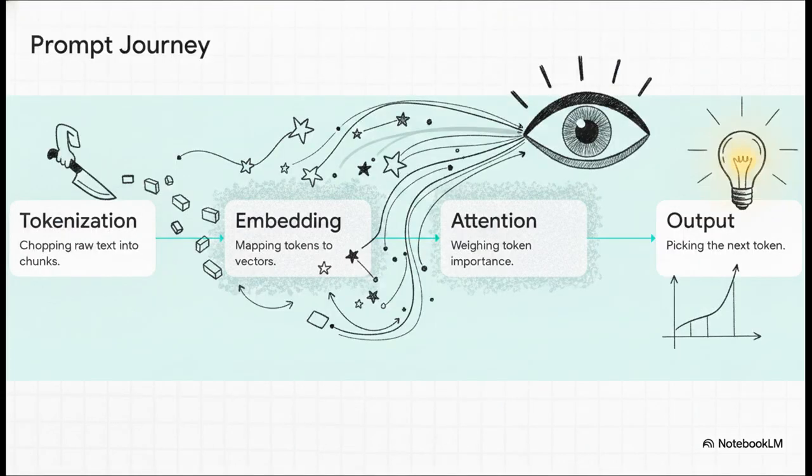Let's walk step by step through the literal journey of a single prompt. First up is tokenization. This is where your raw text gets chopped up into those smaller chunks or tokens. Second is embedding. These tokens are mapped into high-dimensional vectors. Essentially, we're turning words into numbers. Third, and this is where the heavy lifting happens, the transformer architecture uses what's called an attention mechanism. It looks at all the tokens and figures out which ones are the most important relative to each other. Finally, output generation. It calculates raw scores, called logits, pushes them through a function to turn them into probabilities, and just picks the winning token to output back to you.